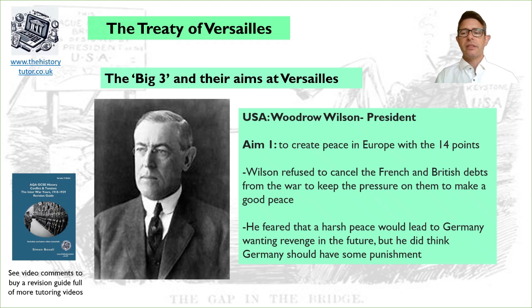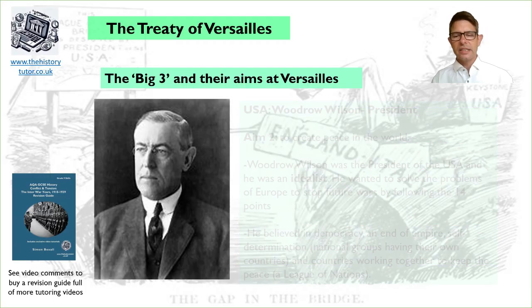So Woodrow Wilson was the president of the USA, and he was an idealist. He wanted to solve the problems of Europe to stop future wars by following these 14 points. He believed in democracy and an end to empire. This idea of self-determination was a very key part of his 14 points. Each national group should have their own nation, which would maybe stop wars of independence and border wars, etc.